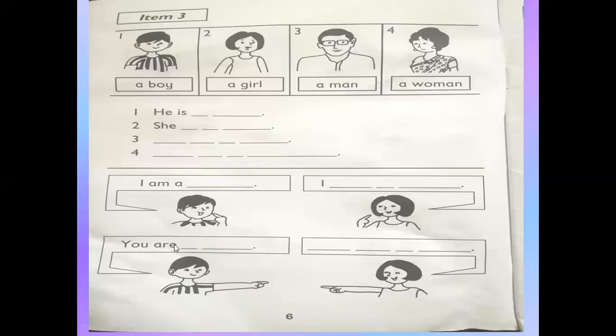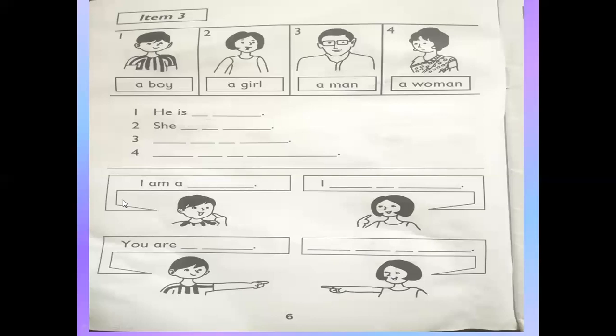And this girl is pointing at that boy. So she is saying, you are a boy. Understand? You will write here, you are a boy.